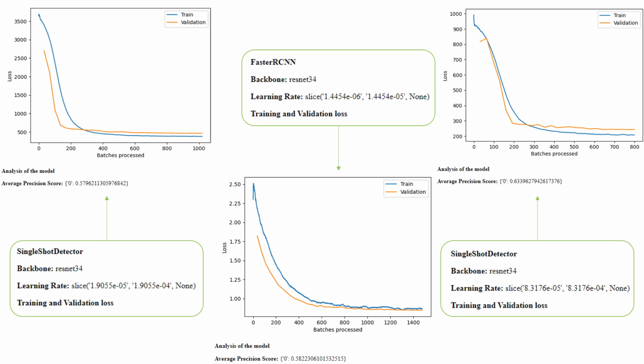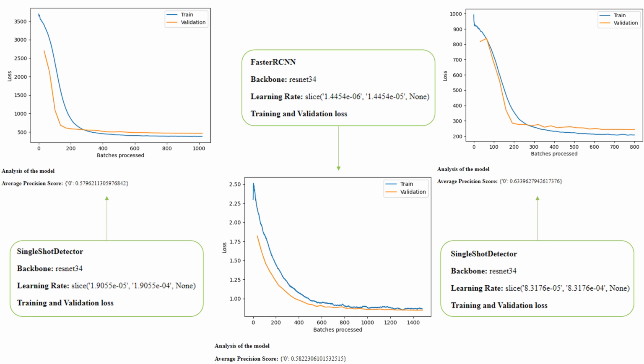We were able to run 2 successful models with single shot detector and 1 with the faster RCNN. All 3 used an architecture backbone of ResNet 34, which uses 34 convolutional layers over a million image samples. In all 3, the learning rate was defined by previous iterations. So these were dynamic learning rates throughout the entire process. And ultimately, all 3 models achieved an average precision score of around 60%.